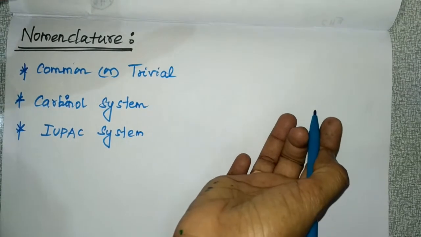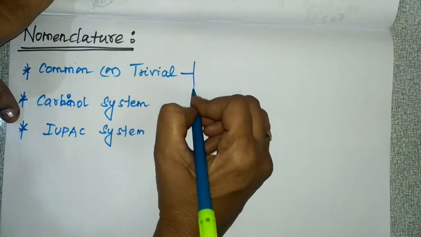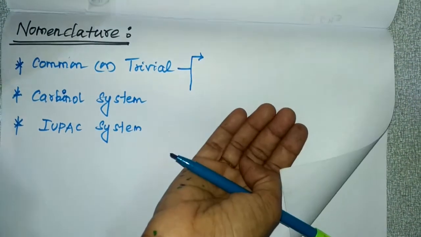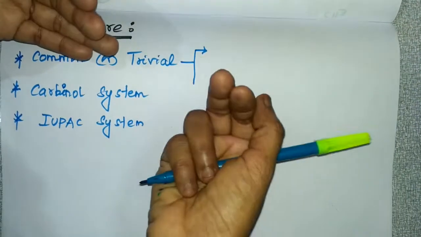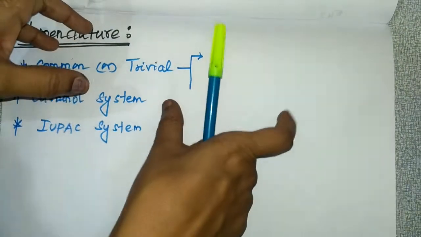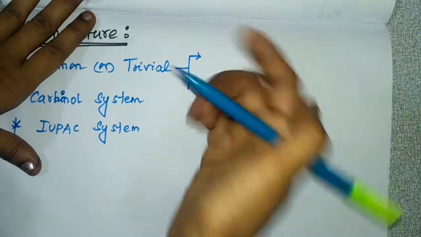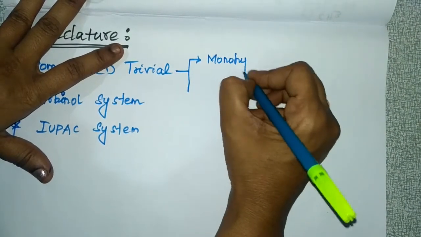Okay, so if you take the common or trivial system, for monohydric alcohol we'll follow one proper method, and for dihydric, trihydric and so on we will name it like that. So in the common or trivial system, if you take monohydric alcohol, you know monohydric alcohol means it will have only one OH group.